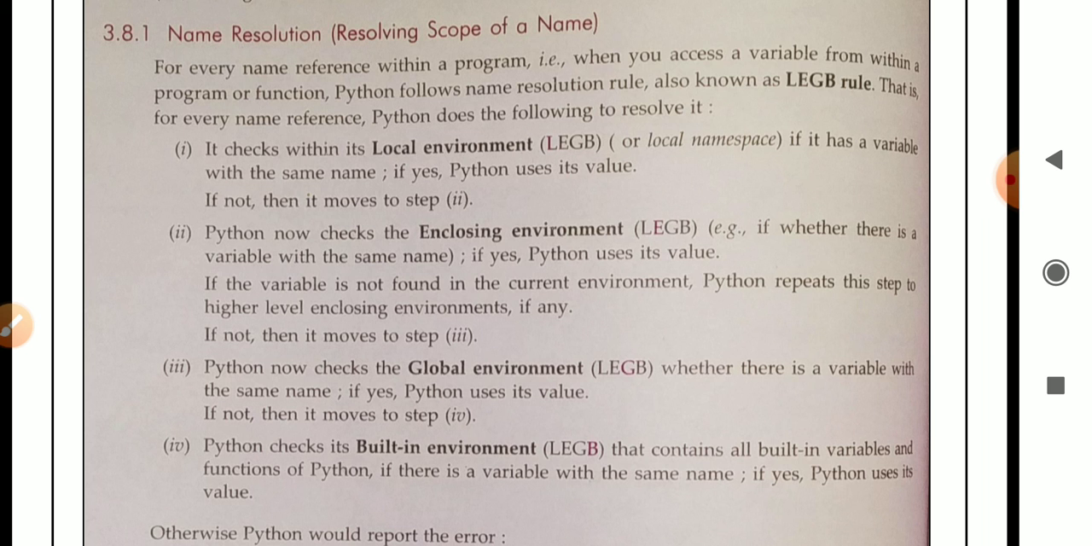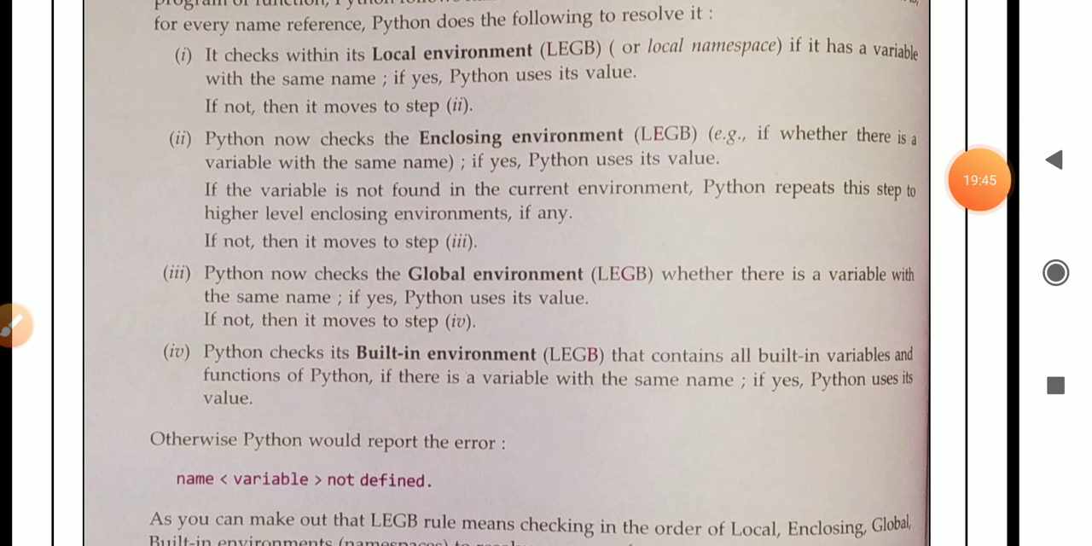Why? Because the search for the particular variable name is done throughout the program. If that particular variable is not present inside the program, then Python will generate an error. The name of the error will be NameError: name variable not defined, meaning this particular variable name is not present inside this program.